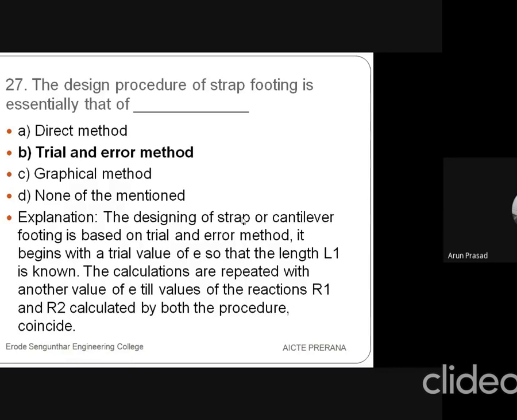We can't use a graphical method or direct method. Only by trial and error method can we design a strap footing.